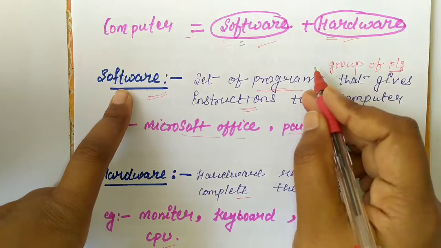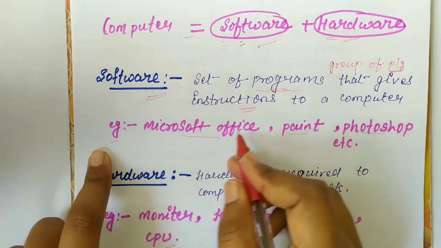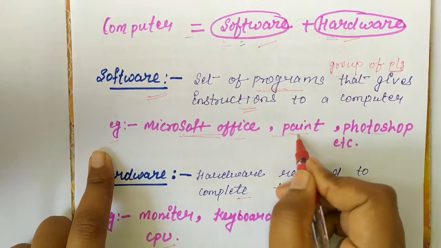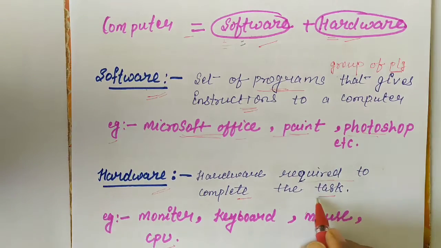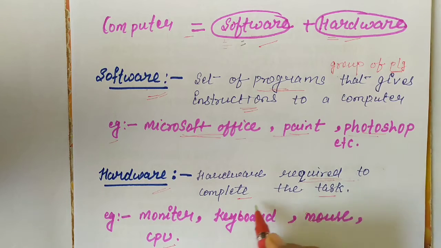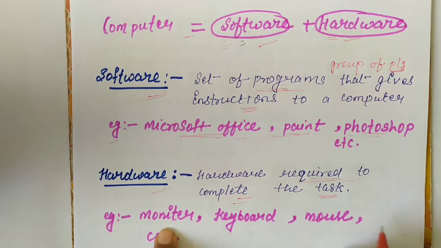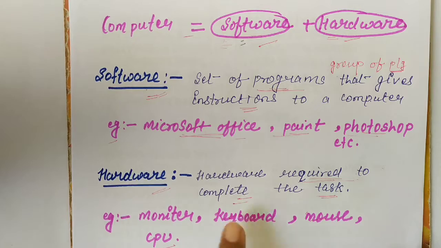The software is a set of instructions. Examples of software are Microsoft Office, Paintbrush, Photoshop. And the hardware is required to complete any task. Here the examples of hardware are monitor, keyboard, mouse, CPU, etc.